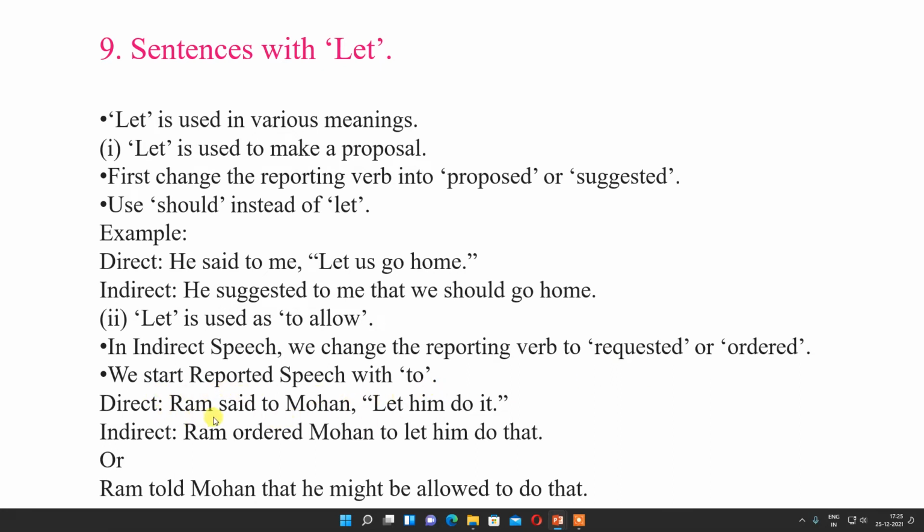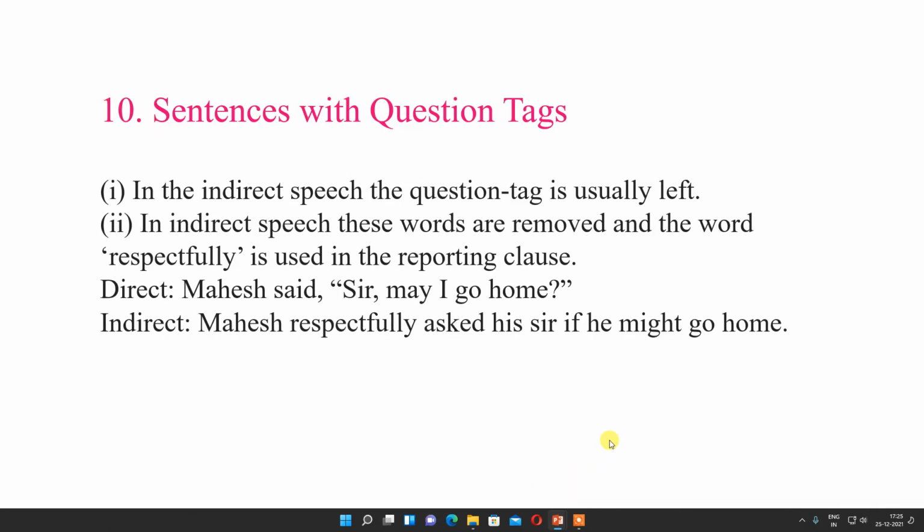For example, Ram said to Mohan, let him do it. Ram ordered Mohan to let him do that. Or, Ram told Mohan that he might be allowed to do that.